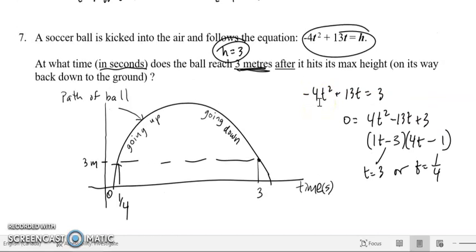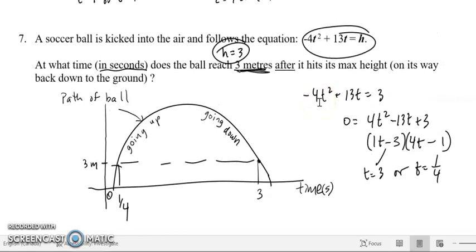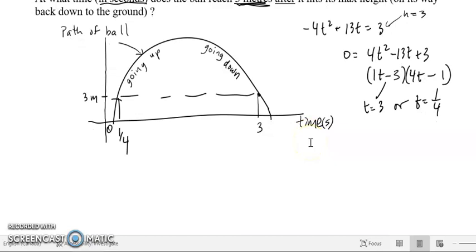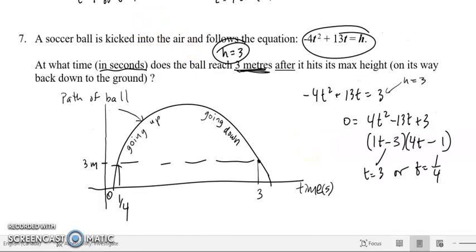Where is it hitting that point? And then the last one with the soccer ball, where you see the equation, same deal. I'm trying to figure out when it reaches 3 meters. So I have to replace in h equals 3 and solve that. So take a good look at that, pause, and you can see it. Hopefully you're going to be ready. I will also be posting solutions for the other review.